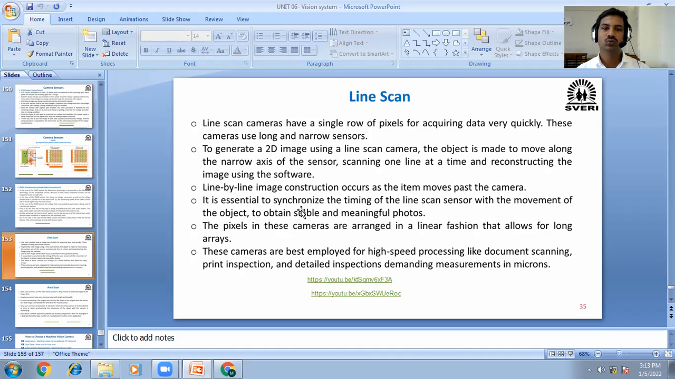It is essential to synchronize the timing of the line scan sensor with the movement of the object to obtain stable and meaningful photos.